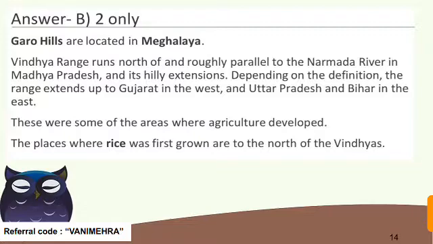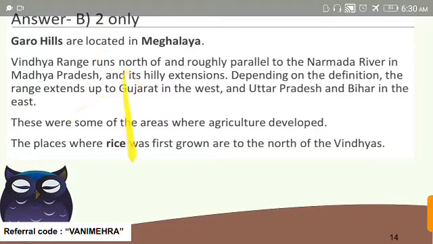Okay, and there were some areas where agriculture developed. The Vindhya region is a region where agriculture developed, and the places where rice was first grown are to the north of the Vindhyas also. Sometimes it is asked in the question where agriculture developed in central India. So the correct answer is Vindhya. And if it is asked where rice was first grown, then it is the north of the Vindhyas. The source of this question is page number 4.